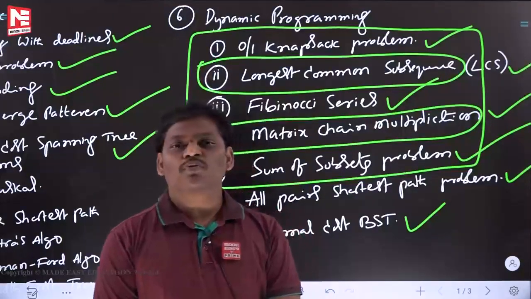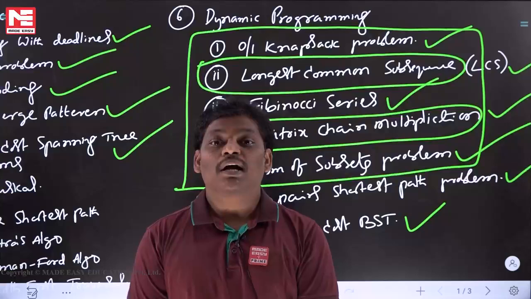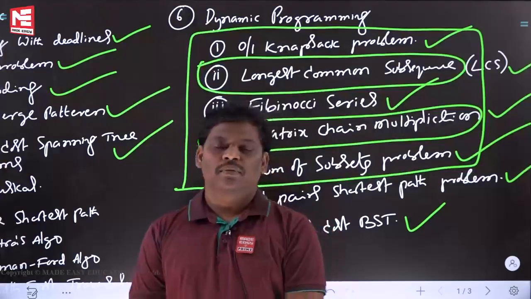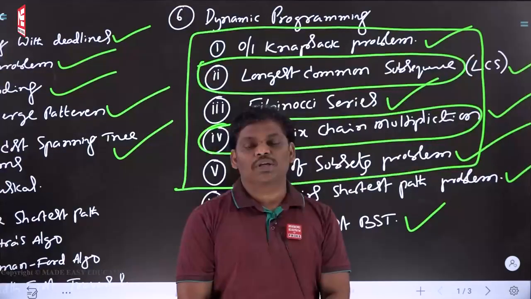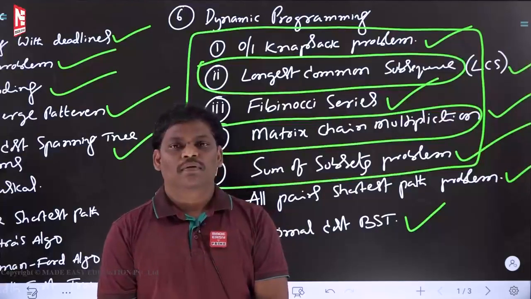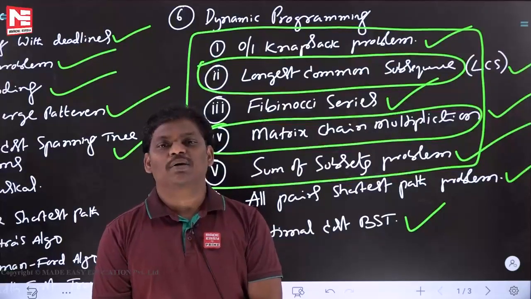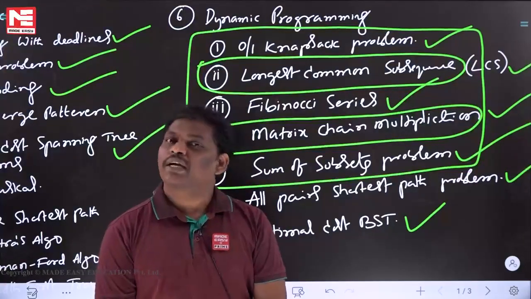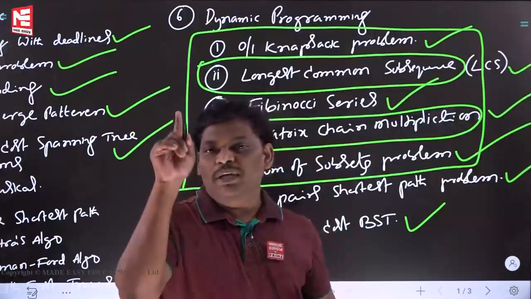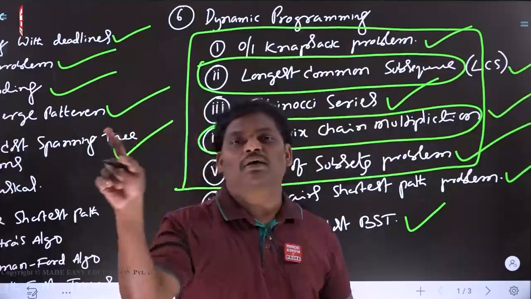I saw one student who is so good in algorithm subject. He got 10 jobs. He got 10 jobs, not 1 job, 2 jobs, 10 jobs he got. The only reason he got 10 jobs, and good jobs also, is because of the algorithm subject. Please study algorithm subject without memorizing.